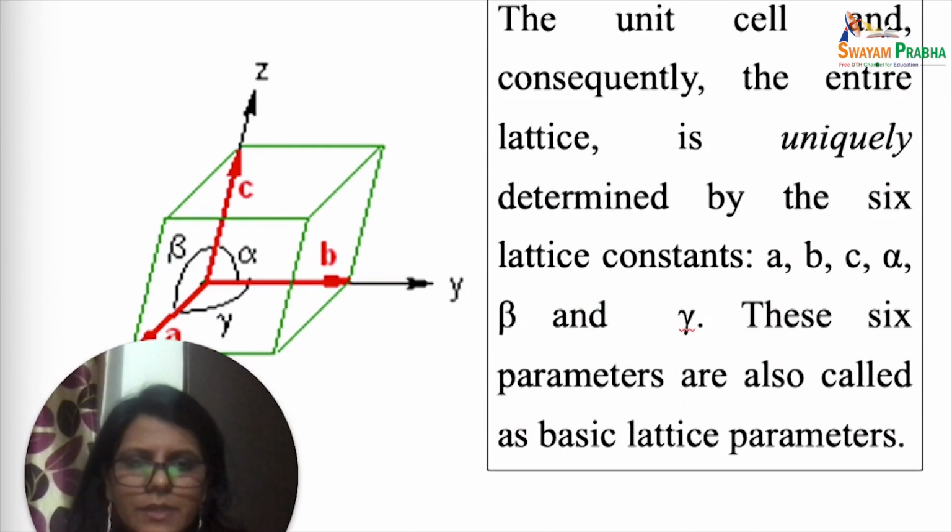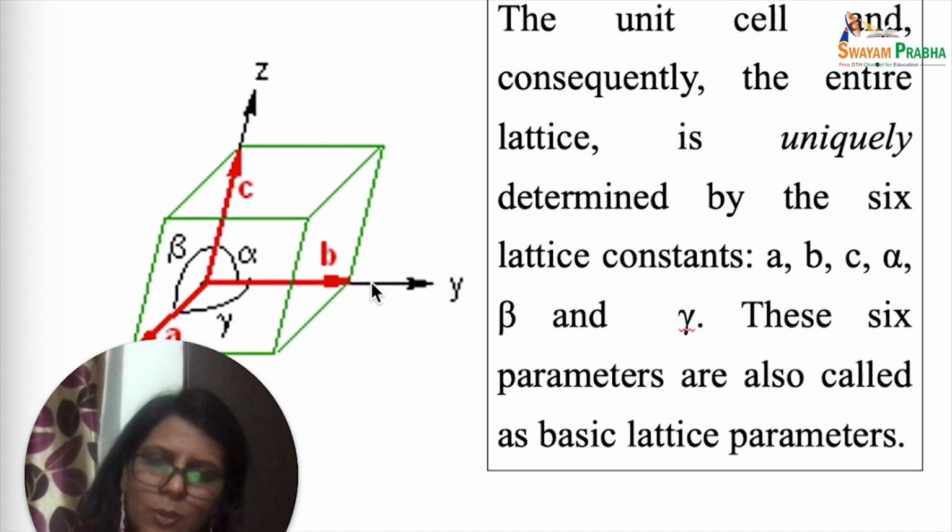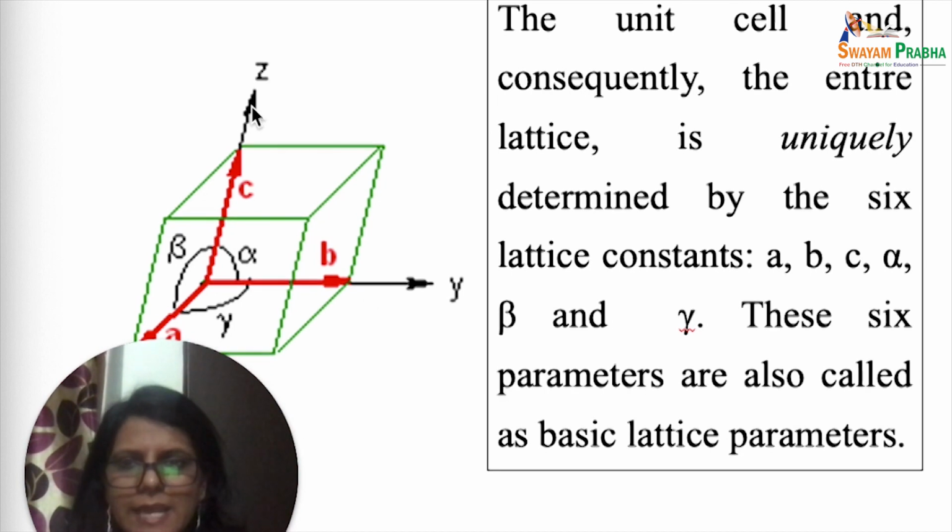Now, a unit cell looks like this. This is a parallelepiped. This is the basic shape, and this is how we describe a unit cell. A unit cell has three coordinate axes, x, y, and z. There are edge lengths along these three axes: lowercase a, b, and c. So a is along the x-axis, b along the y-axis, and c along the z-axis.